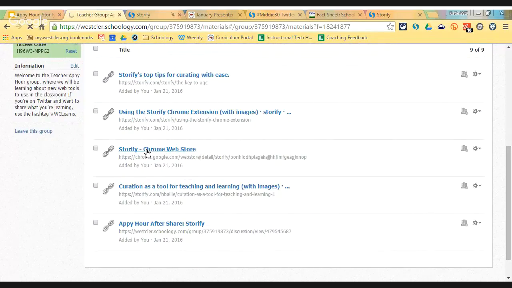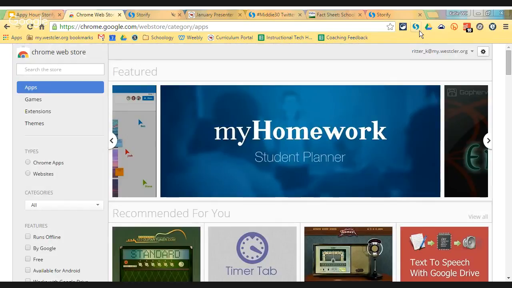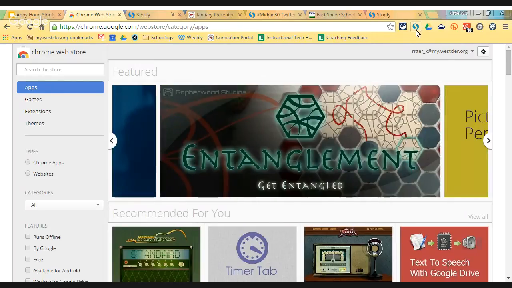This is how you will install it. You can also just Google Storify Chrome extension. Where mine is green and says added to Chrome, yours will be blue and say something like add now or install now. Once you've installed the Storify Chrome extension, it will appear right up here to the right of your Omnibox or your address bar.